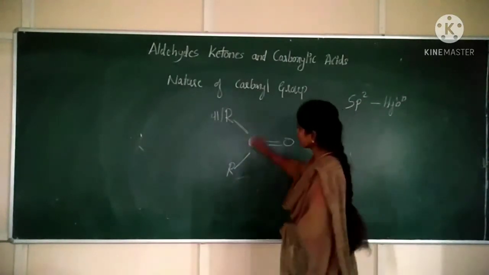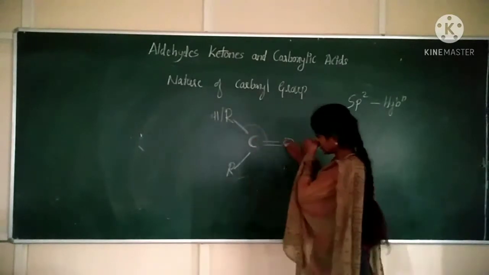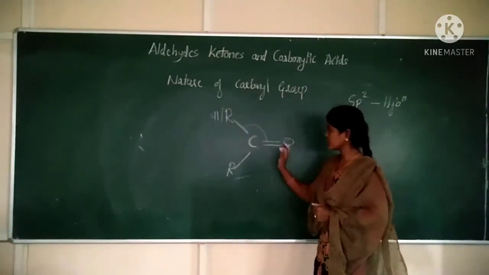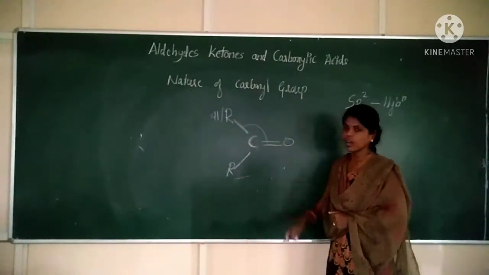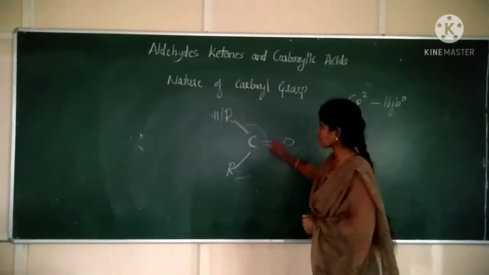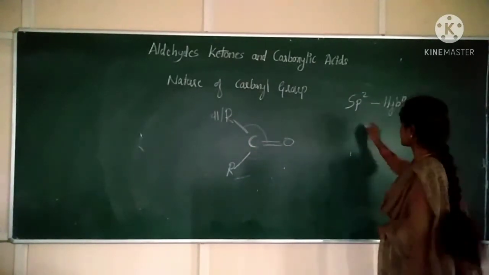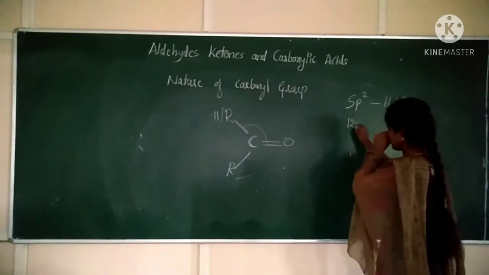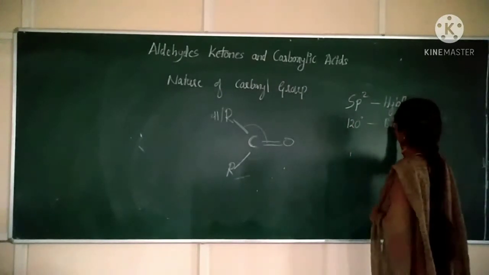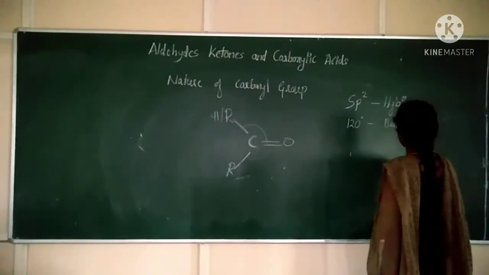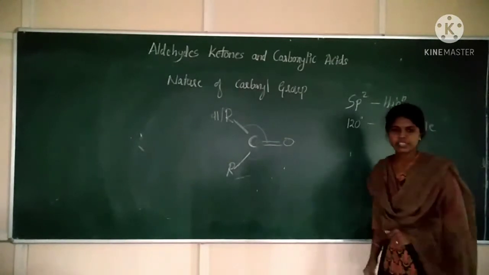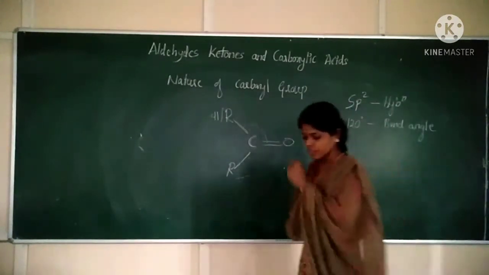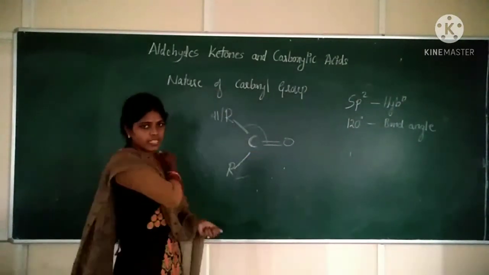Now the bond angle between RCO and RCR is about 120 degrees. Now, what is the valency of carbon? Four.